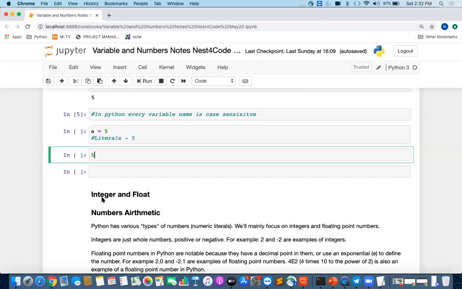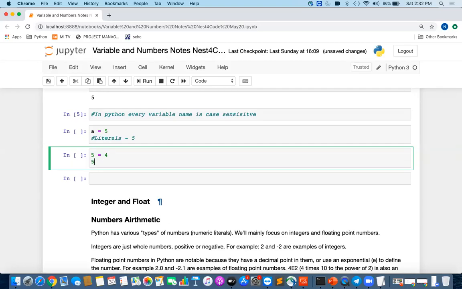Before I go to numbers, if someone wants to understand what literals are: guys, a literal is a constant thing which is already defined and you cannot change its meaning. I cannot change 5. 5 will always be 5. I cannot say 5 equal to 4, and I cannot say 5 equal to 3. 5 would always be 5.